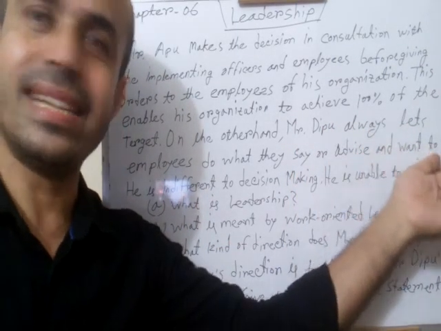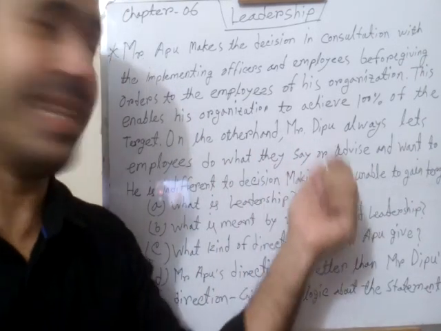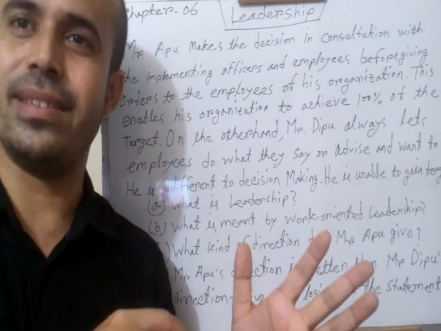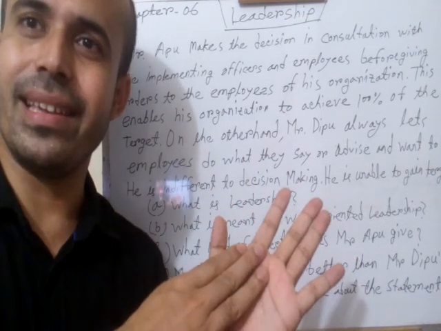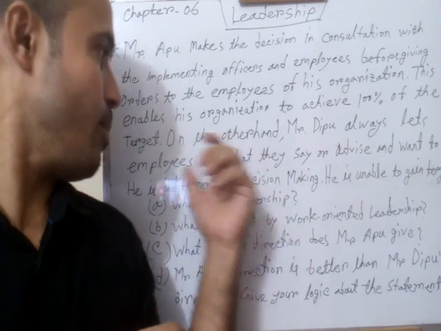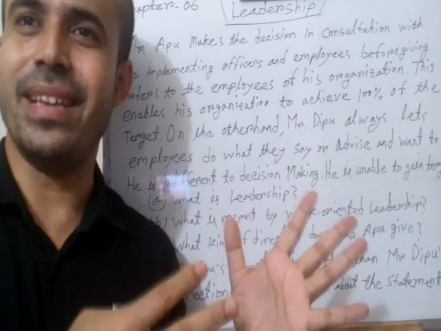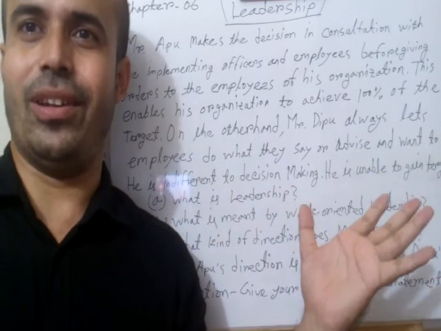Deepu always lets employees do what they want, what they say, what they advise. They advise means employees advise. It means that Deepu allows willingly whatever the employees want to do. It means in the leadership system, the employees are all in all.